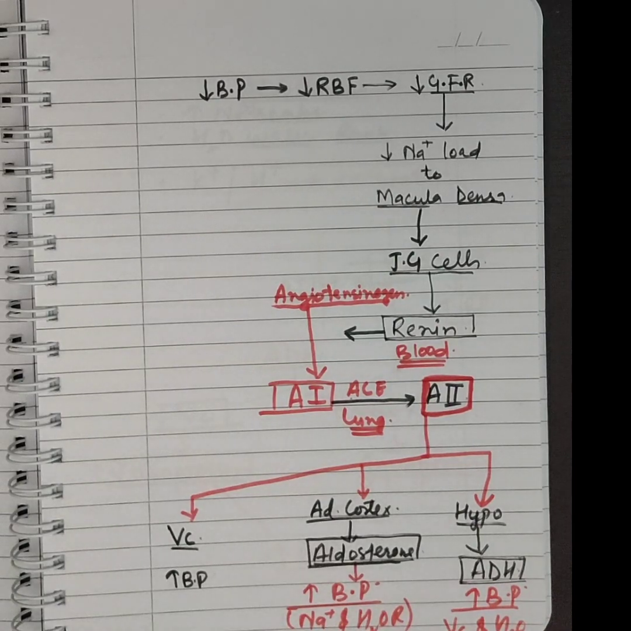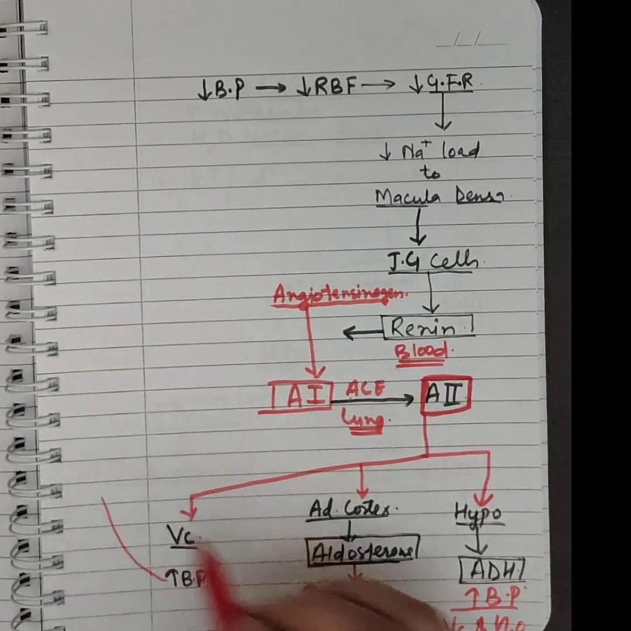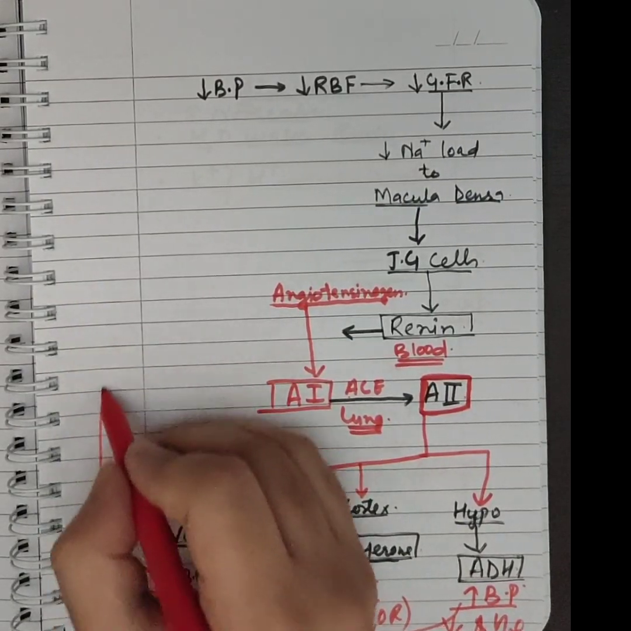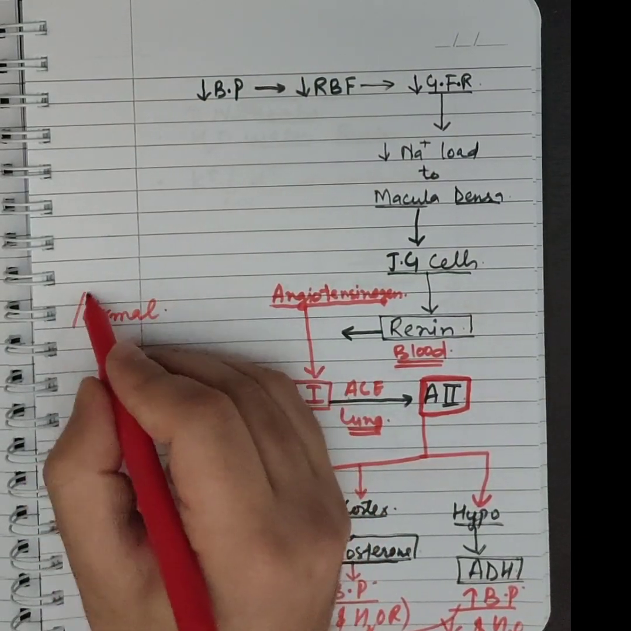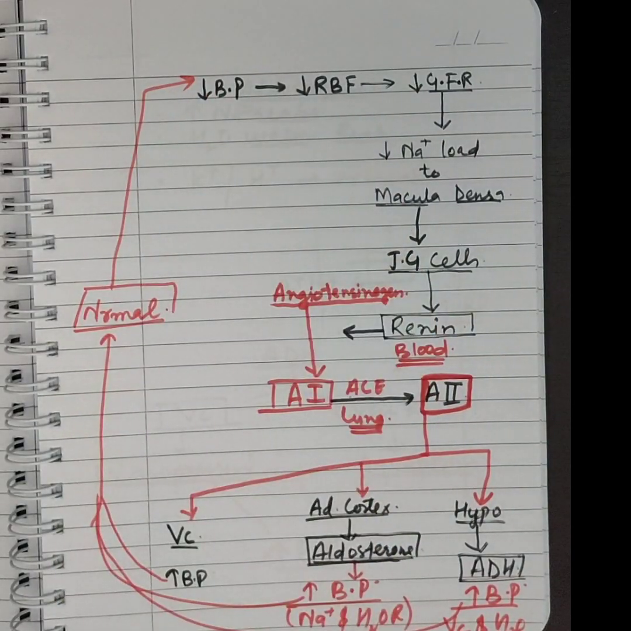All the three factors, increased vasoconstriction, increased aldosterone, increased ADH, are increasing the blood pressure. When they all increase the blood pressure, it is going to bring blood pressure back to normal. This is the cycle of how the RAAS system operates.